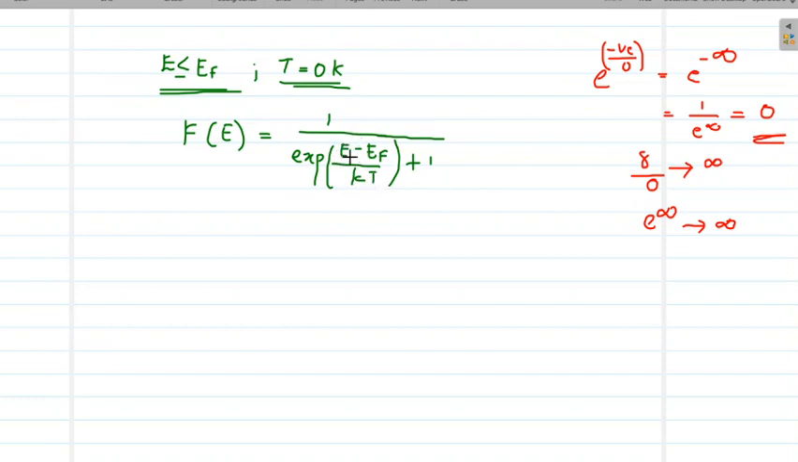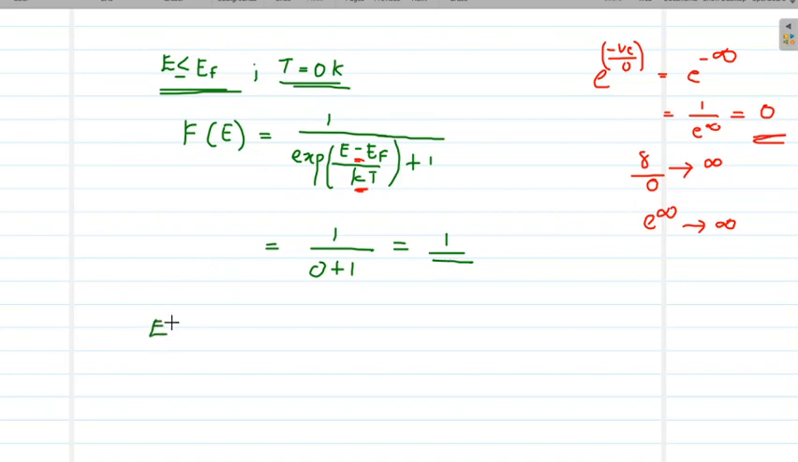So if E is less than EF, E minus EF is a negative quantity and KT is 0. So we will have e raised to minus infinity as this term, and this term will be 0. So what is the resulting term? The resulting term is 1 by 0 plus 1, which is 1 itself. So it is clear that at absolute 0 Kelvin, for energy lesser than Fermi energy, probability is 1.